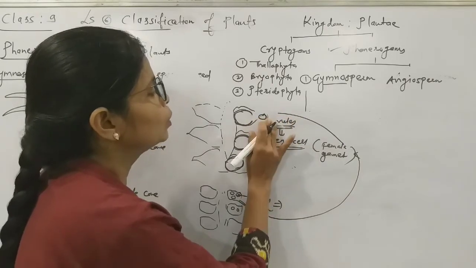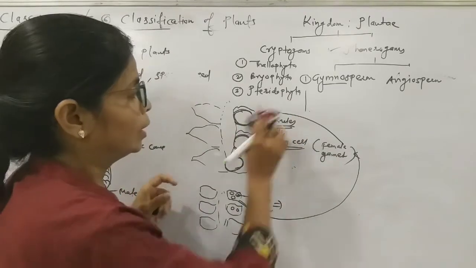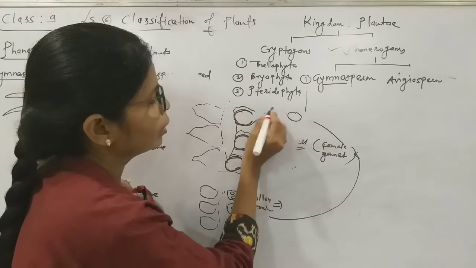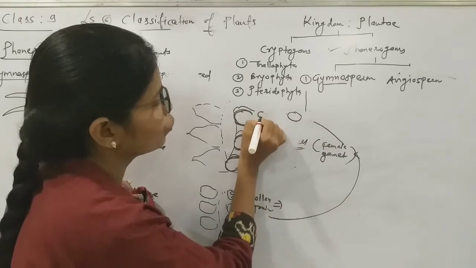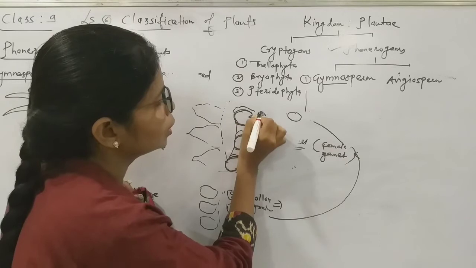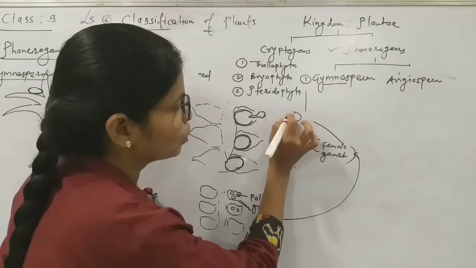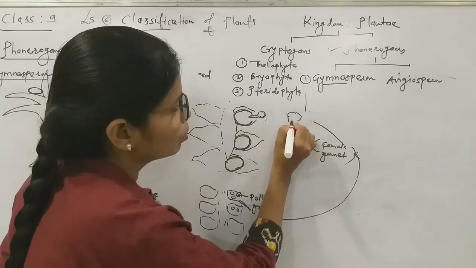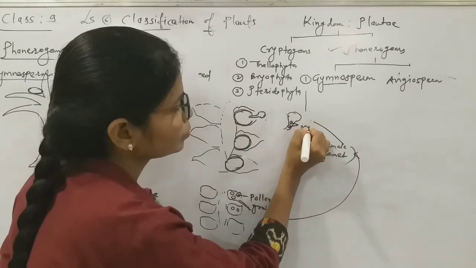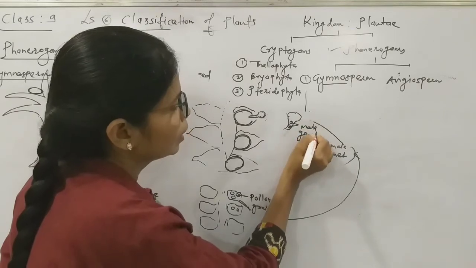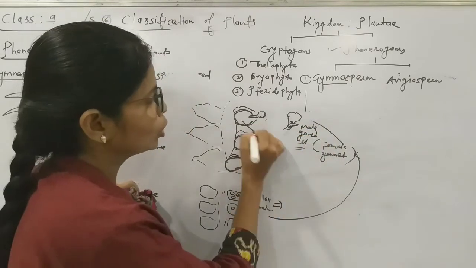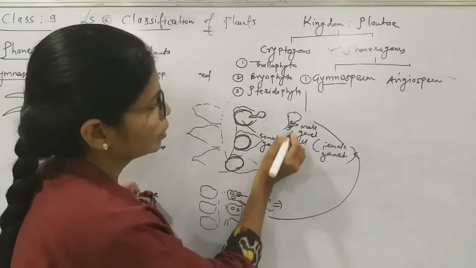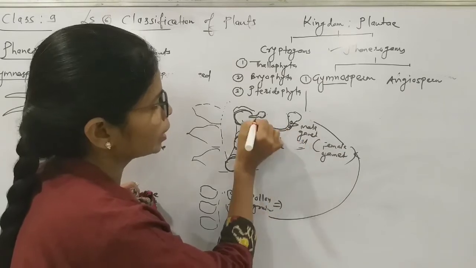Now, in hibiscus you have learned that when the pollen grain enters the ovule, it forms the pollen tube, and this pollen grain produces the male gamete cell. Just now I told you that the ovule contains the female gamete, and here we got the male gamete.